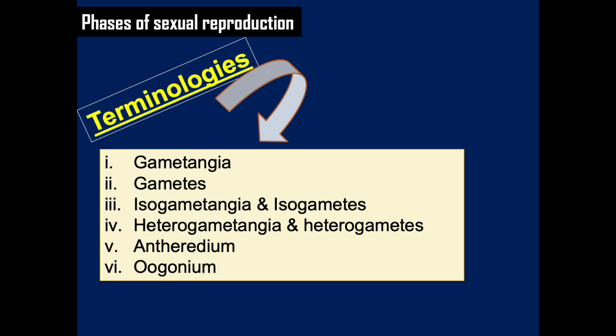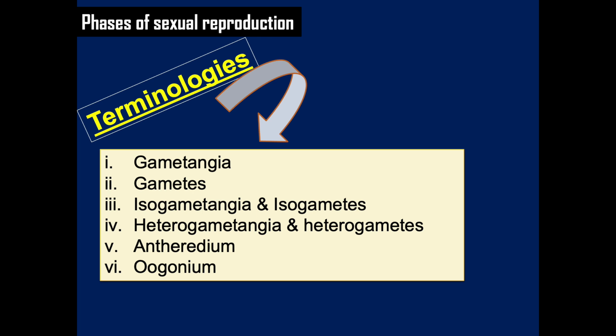Depending on the type of gamete produced in a gametangium, several types like male, female, and isogamous gametangia can be distinguished. Another terminology is gametes, which is a haploid cell that fuses with another haploid cell during fertilization in organisms that reproduce sexually. Gametes are an organism's reproductive cells and also referred to as sex cells.